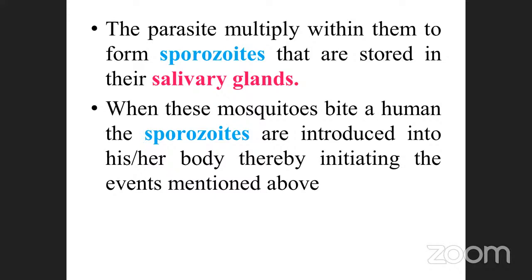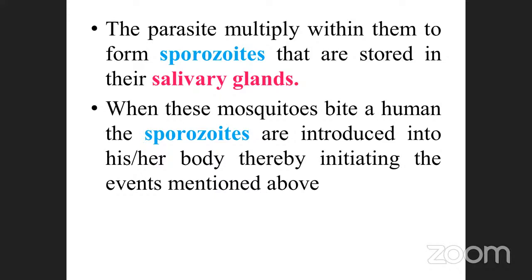There multiplication takes place. From there, it can move from the salivary gland into the stomach of the mosquito, through the way of blood.